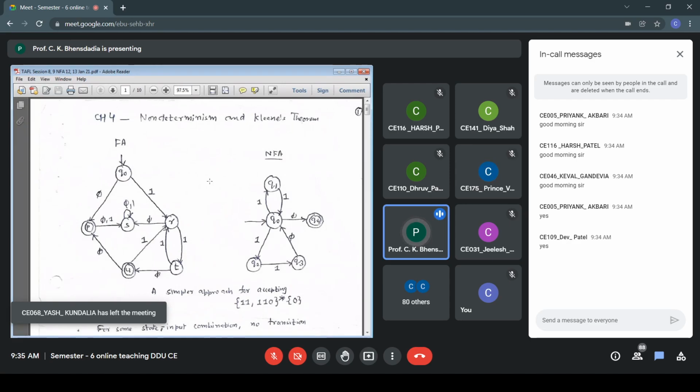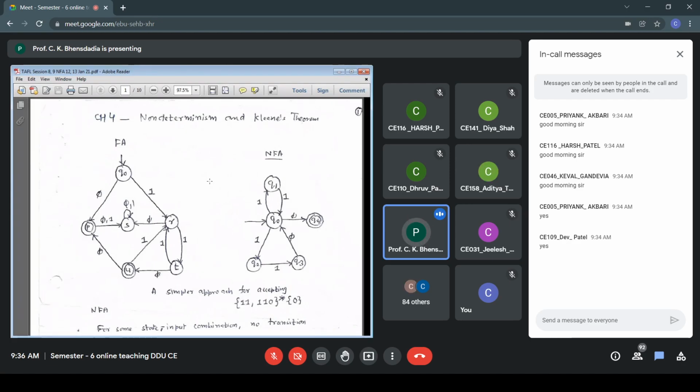Now if I look at the RE, 11 plus 110. So let us not think about the plus 110 for now, only 11, any number of times, this (11) star 0, or if I simply state 110 is acceptable. 11 from the first part, I select 11 from the first part in the RE and then 0.